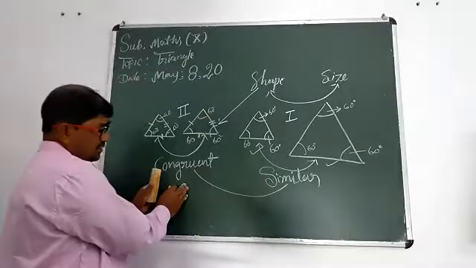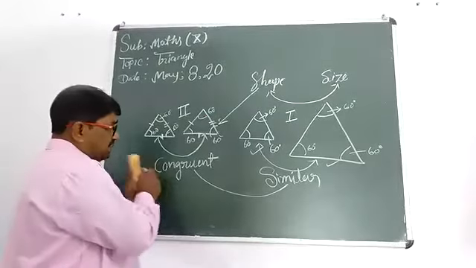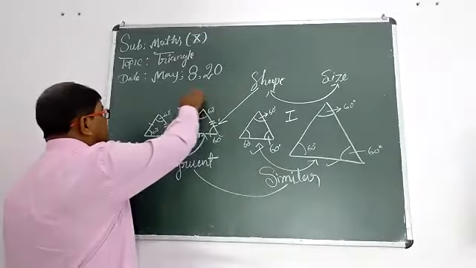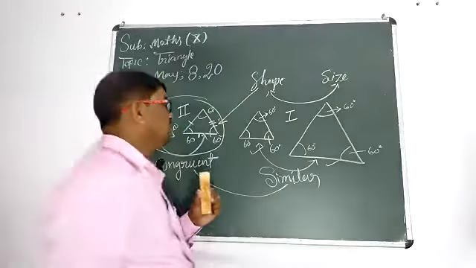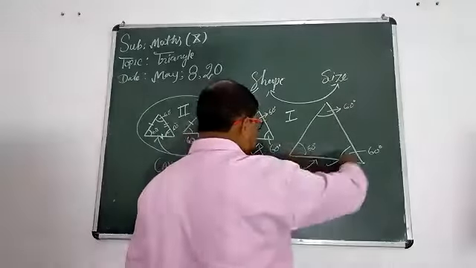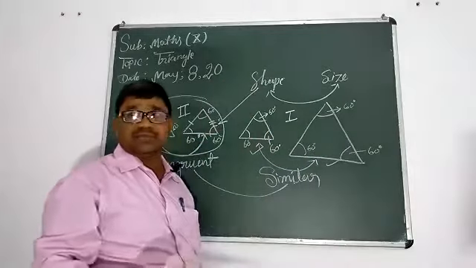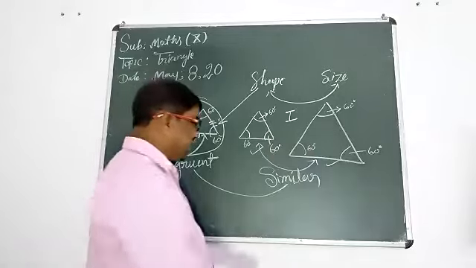Congruent, why? Because in one pair of triangles, shape and size both are equal, so they are congruent. In the first pair of triangles, shape is equal, size is not equal. It means they are not congruent.